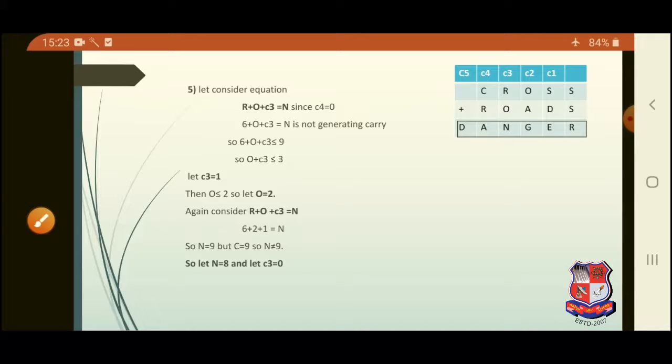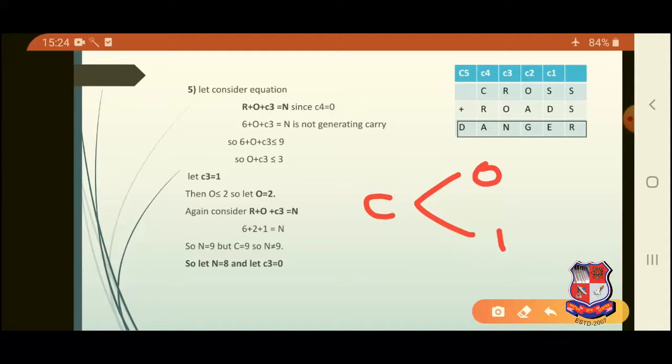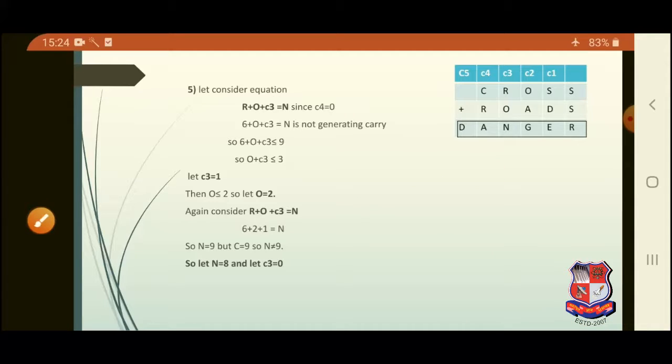In all the equations, you have to make out one thing, that the probable carry can take two values, 0 and 1, and you have to check which value can be used, whether 0 or 1, in satisfying the equation given in our problem.